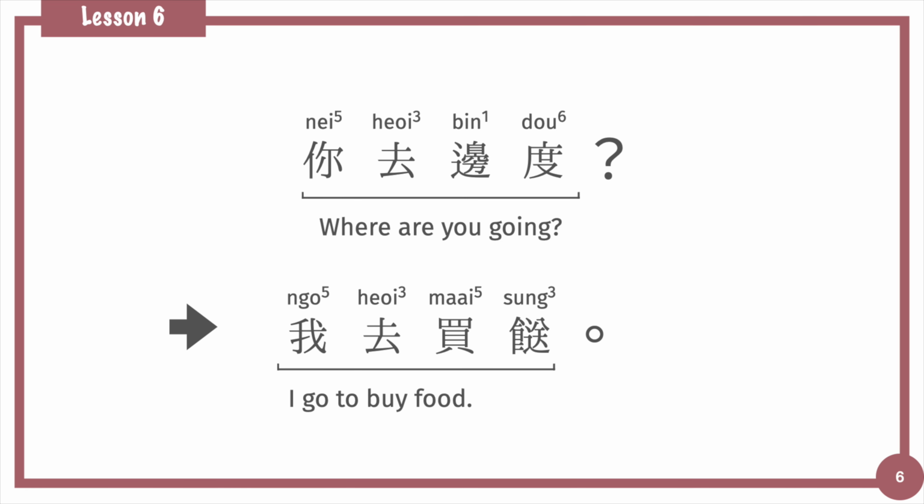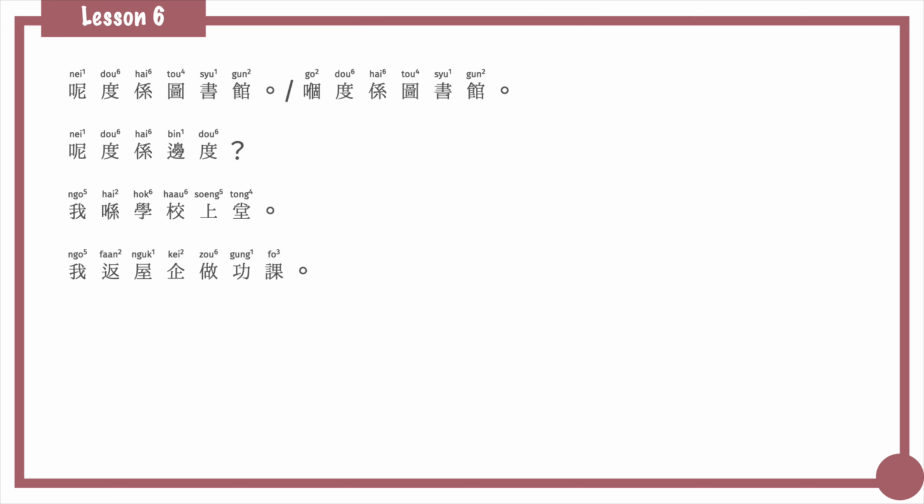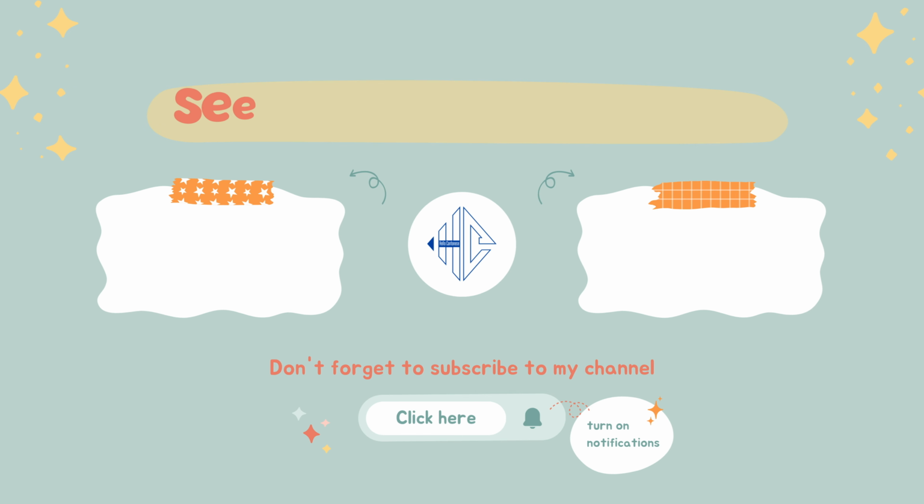Okay, we will stop here today. Let's review all the sentence structures we learned in this lesson. The demonstrative pronouns 呢度係圖書館, 嗰度係圖書館. The question word to ask where 呢度係邊度. The word 喺 for telling location. 我喺學校上堂. Sentence with two verb phrases. 我返屋企做功課。你聽日嚟我屋企打機啦。The phenomenon of ellipsis in Cantonese. 我去攞錢。